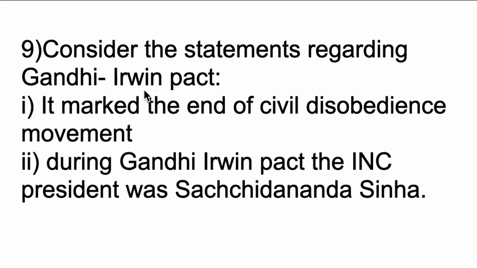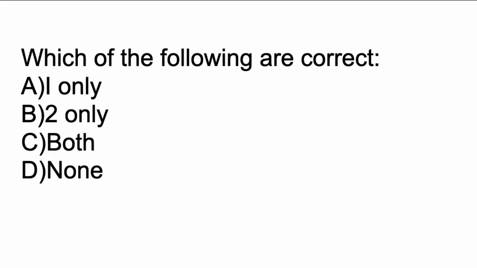Now we'll start about this Gandhi Irwin pact. So the Gandhi Irwin pact was signed in 1931. So it marked the end of the civil disobedience movement. This is correct. But during this pact, the president was Sardar Vallabhbhai Patel. Okay, the INC president during the Gandhi Irwin pact was Sardar Vallabhbhai Patel, not Sachchidananda Sinha. Okay, so only the first statement is correct. So option A is the correct answer.